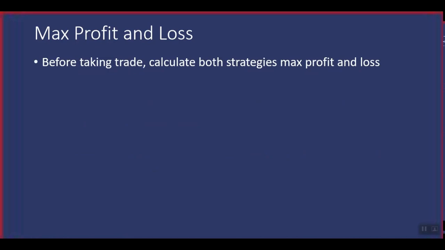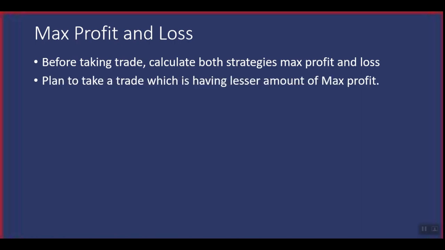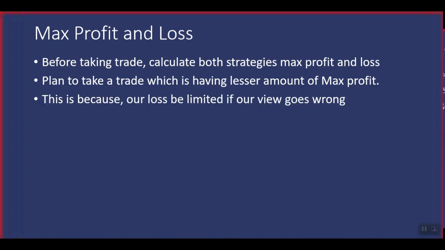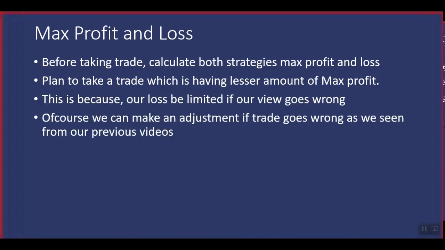Okay, so max profit and loss. Before taking the trade, calculate the max profit and loss for both strategies, and plan to take the trade which has the lesser amount of max loss. This is because our loss will be limited if our view goes wrong. And of course we can make adjustments, as we saw in our previous videos: if the trade goes wrong, how can we do the adjustments?